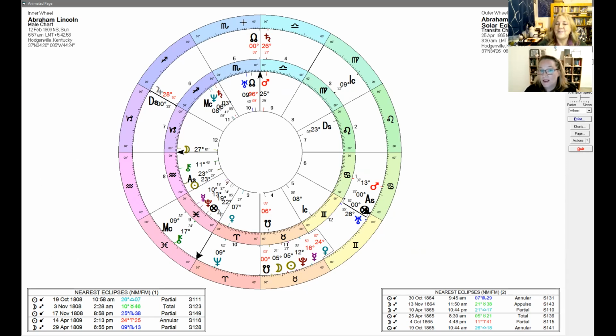We also have Saturn, the greater malefic, on his natal Mars. So this is really hard. We've got the eclipse degree in an angular house. They're definitely telling. Yeah. The inner circle there is what we call the natal promise. So you will see a lot of signatures in the natal chart that get played out throughout the years. So this did not happen when he was 2 years old. So these planets are all lining up this specific way for his assassination.